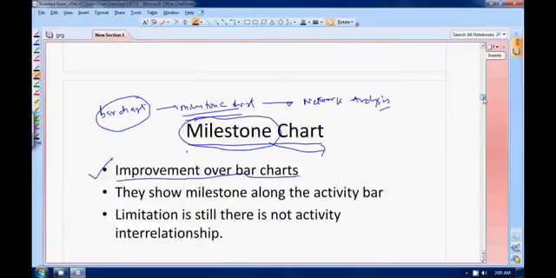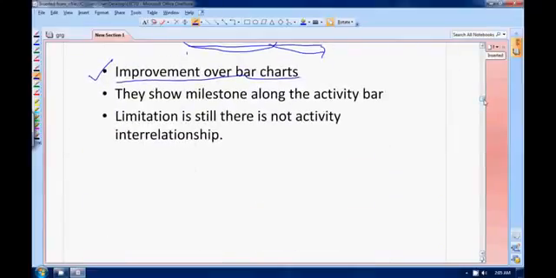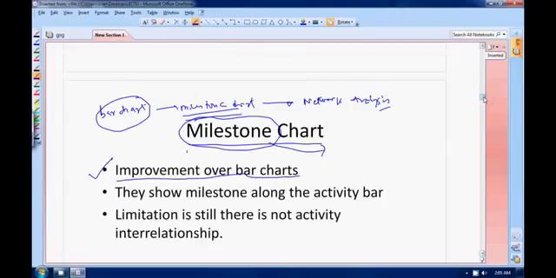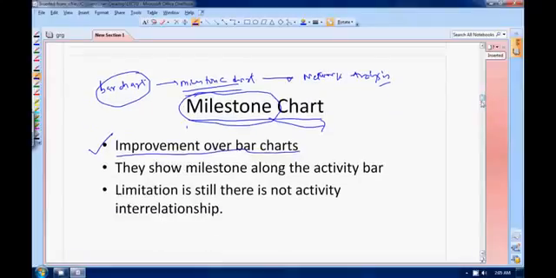So that is what this milestone chart has done. It has broken down individual activities into milestones. This is how you were representing your activity, is it not? Now in milestone chart you will have individual milestones here, so that you can better review your project. That is the only purpose.